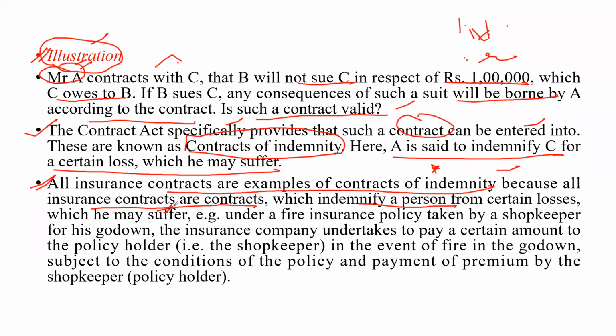Example: under a fire insurance policy taken by a shopkeeper for his godown, the insurance company undertakes to pay a certain amount to the policy holder, that is, the shopkeeper, in the event of a fire in the godown, subject to the terms and conditions of the policy and payment of premium by the shopkeeper. So it depends on how much premium they have paid.